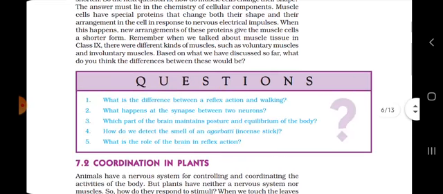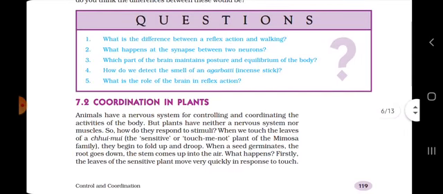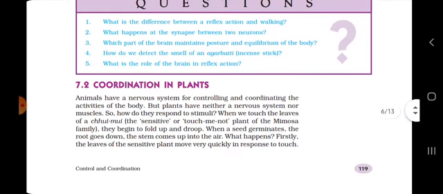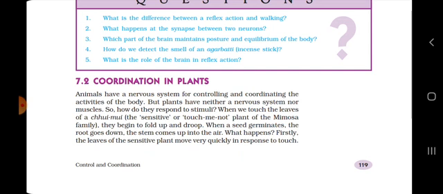Okay, so today let us move to coordination in plants. In coordination in plants, we also talked about the Chuimui that belongs to the Mimosa family of plants. Another name of the Mimosa family of plants is touch me not or sensitive plant. They begin to fold up and droop if we touch them, and so they are known as touch me not plants.